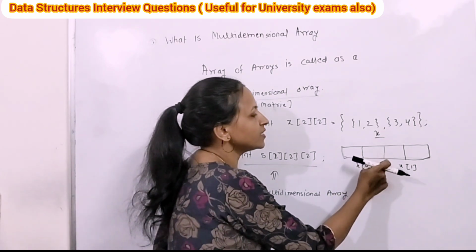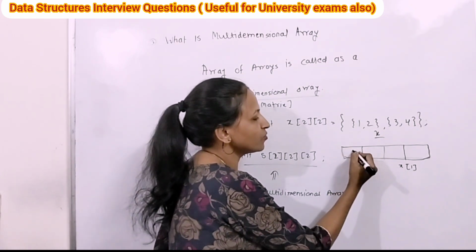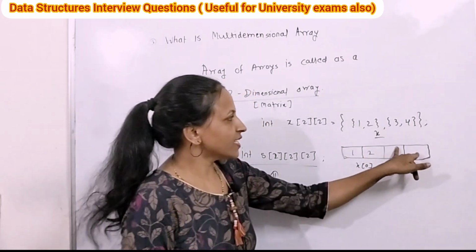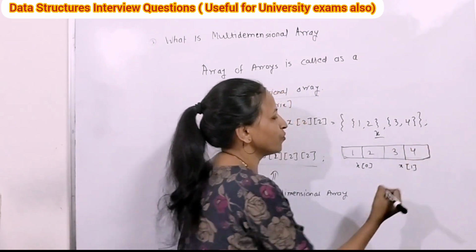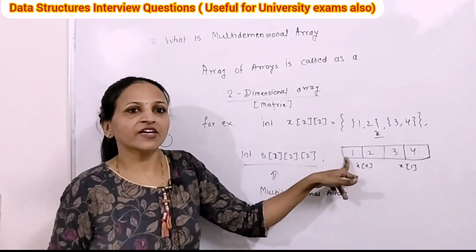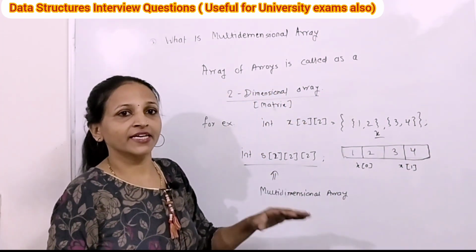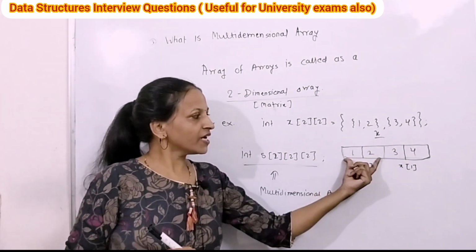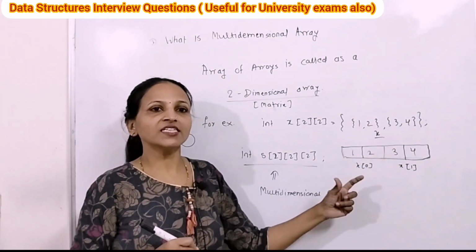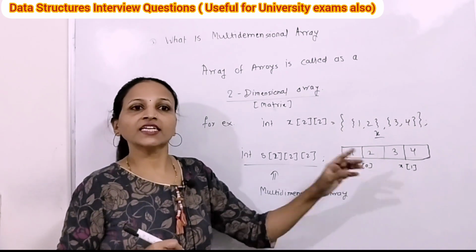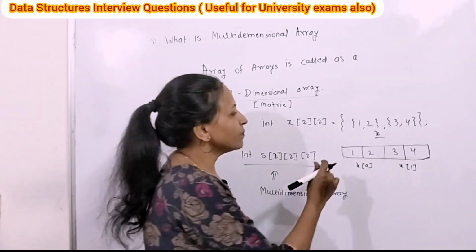Now this array has 2 elements, 1 and 2, and this array has elements 3 and 4. How can we access an individual element? With a row and column index, which means the main index of the element plus the internal index of the inner array.